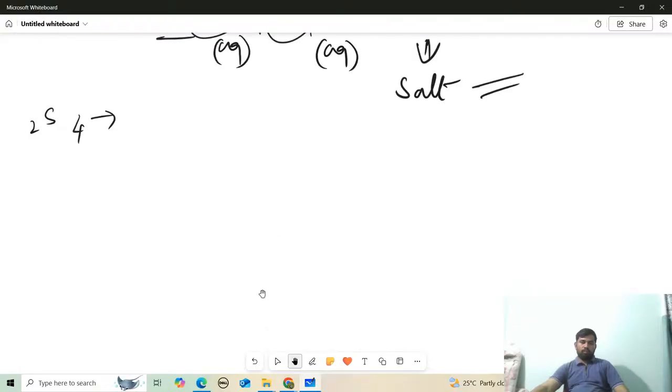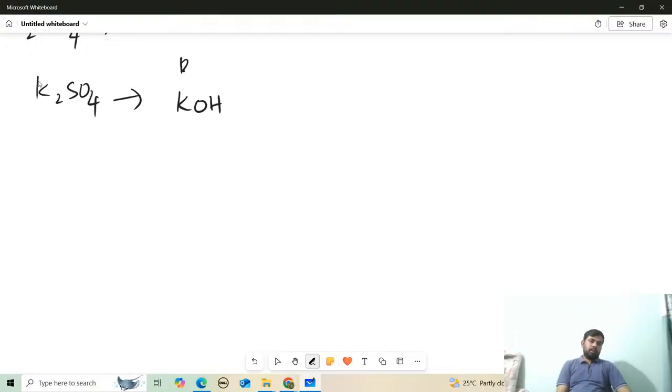Now see, we have K2SO4 as given. Again, K2SO4 is made up of KOH, which is the base, and it is made up of the acid sulfate, where I am adding two charges, SO4 minus 2, which is the acid.